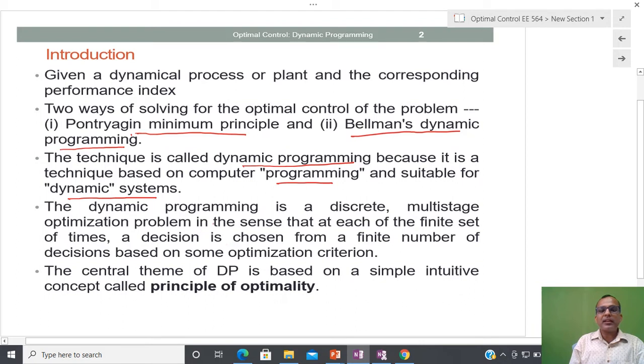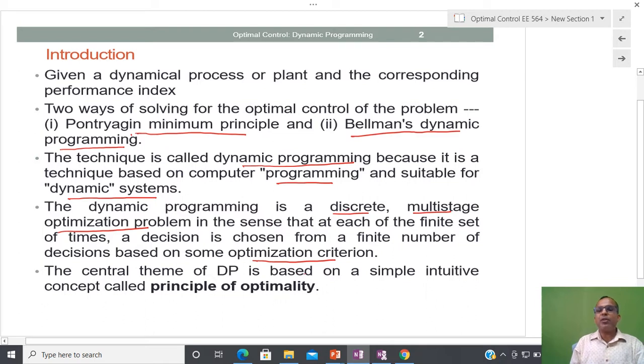Dynamic programming is a discrete multi-stage optimization problem in the sense that at each of a finite set of times, a decision is chosen from a finite number of decisions based on some optimization criteria, and that criteria is exactly the same as the performance measure.